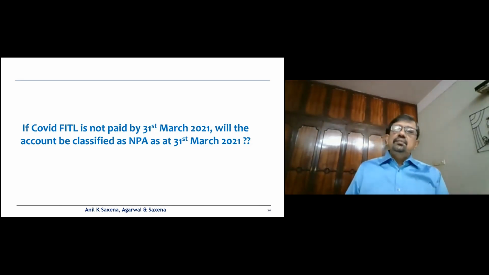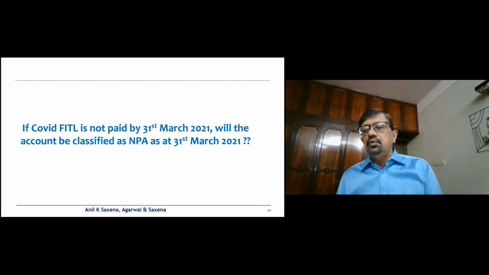And let's say, although the RBI has not clarified, 31st March 2021 was the last date by which it had to be paid, followed by 90 days. Even if 31st March 2021 is the last date, even after including the 90 days past due, technically the account can only be classified as an NPA on 1st April 2021.